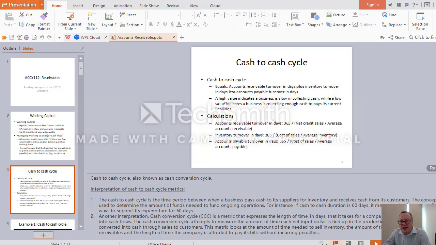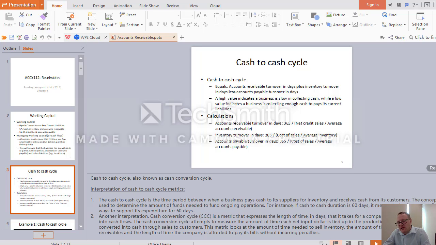And so the high figure in the cash to cash cycle indicates that we are slowly collecting cash, and that's why we're not managing our working capital well. And in contrast, the favorable figure, the low figure in cash to cash cycle, indicates that we are collecting cash fast enough, and this is good for our company. When I say figure, it means the number of days in cash to cash cycle. We express everything in terms of days.